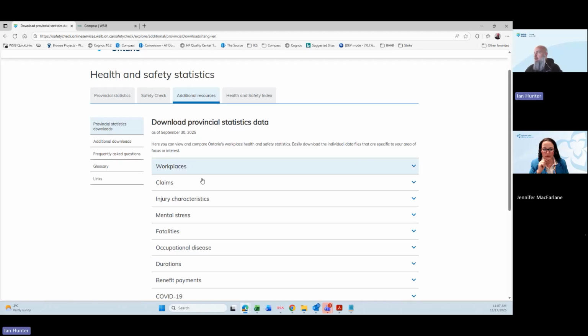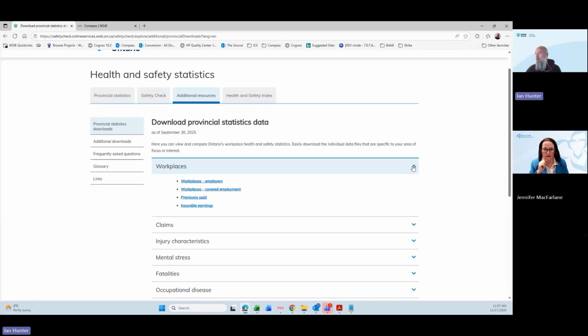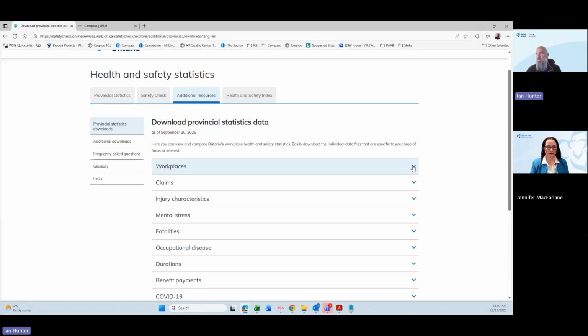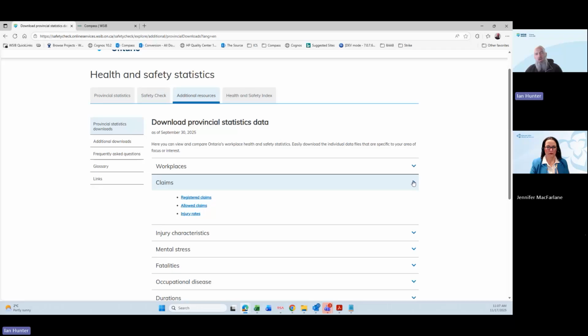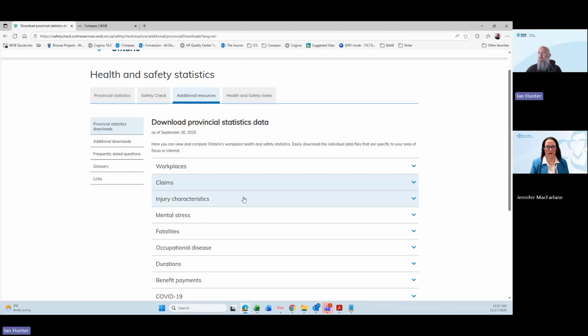When we're looking at provincial statistics, these will give you downloads of all the information that makes up those graphs that we were looking at. Again, we don't get down to a super low level. It's just high level, but it's available for download, so you can take it away. It's in Excel, so you can manipulate it if you want to isolate certain parts of it.